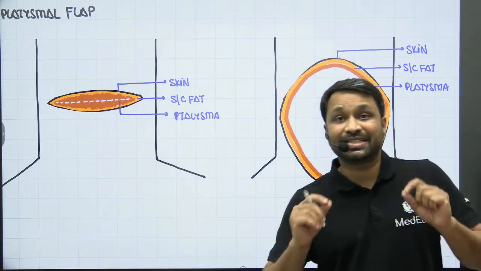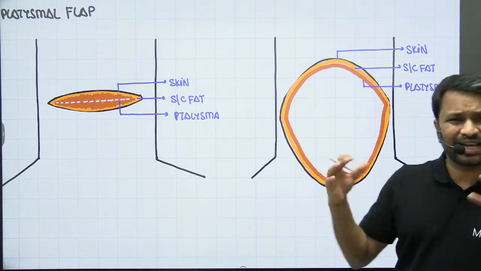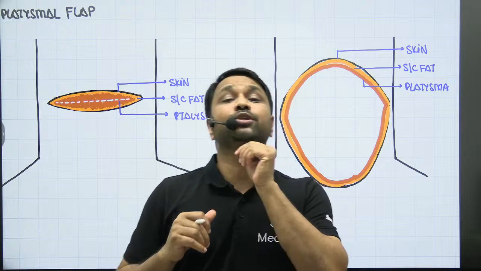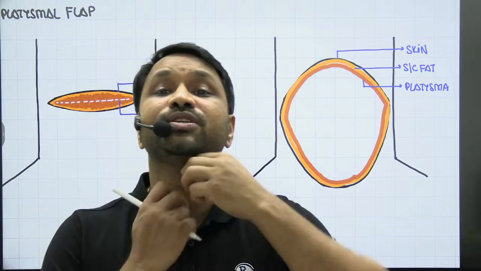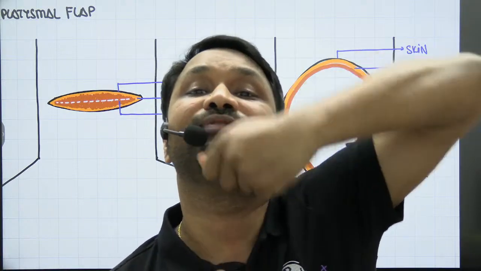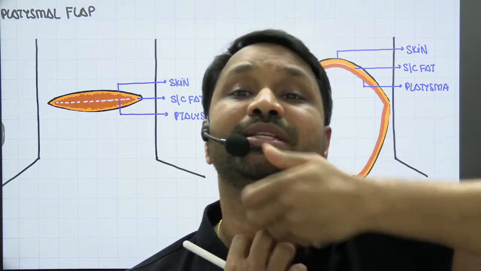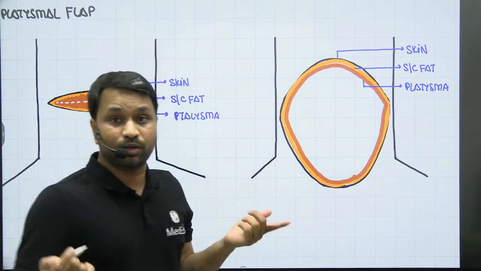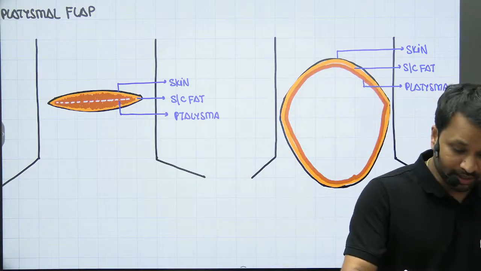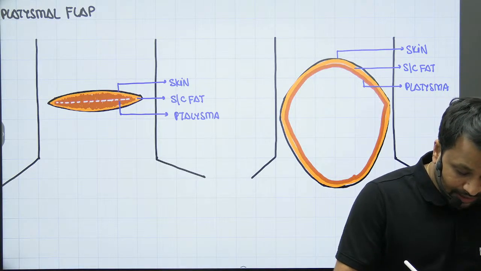Now what is interesting about the subplatysmal flap is, once you've raised it, the question is: the superior flap should be raised till which point, and the inferior flap should be raised till which point? You're raising the flap. I've divided the skin here. Now you're pulling the skin up and down. Superior flap to which point? Inferior flap to which point? Remember the superior flap, so this end,